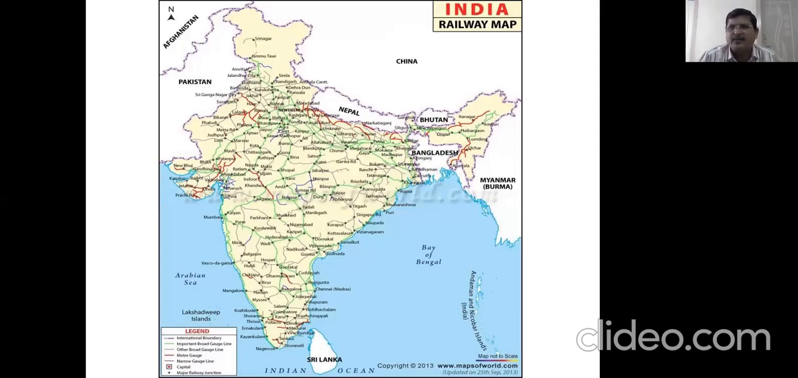The tracks are wide enough, and we have the side compartment for sitting also. Whereas in meter gauge there was no side sitting because the tracks were a little narrower. And narrow gauge is only in mountainous areas. Nowadays they have become heritage trains, like Ooty and in the Himalayan region like Darjeeling. There we find the narrow gauge.